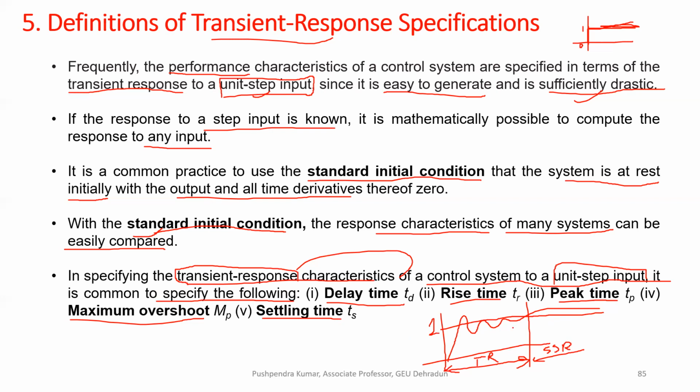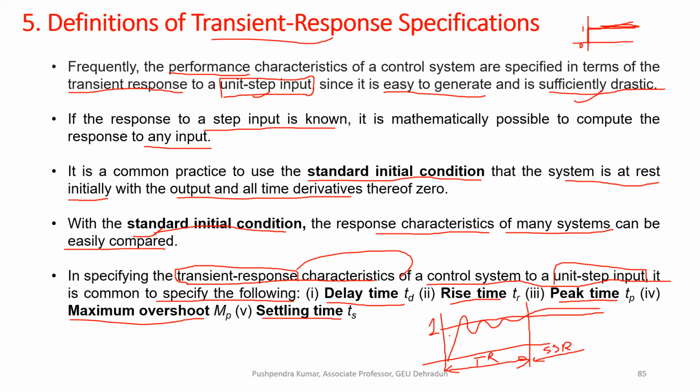Why will your system get settled near to one? Because it is a second order system which is in closed loop. Whatever desired reference input you apply, you will get an output near to that or equal to that.